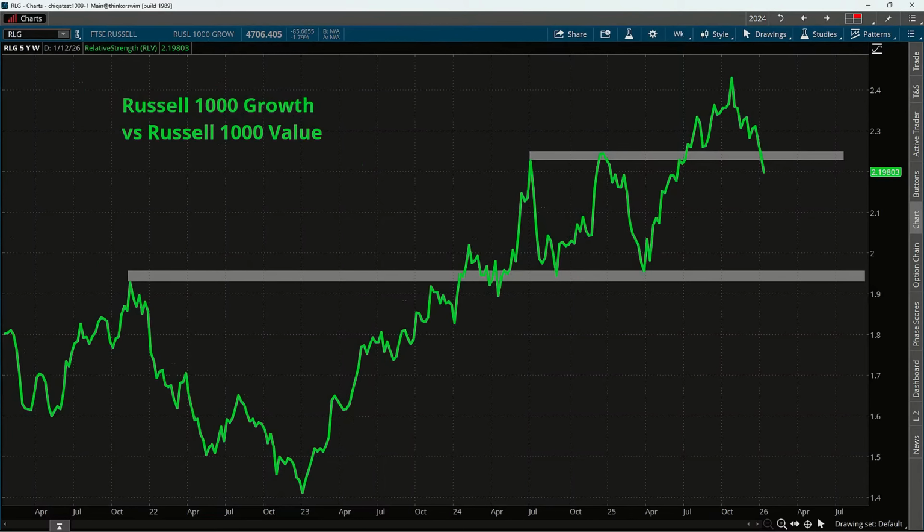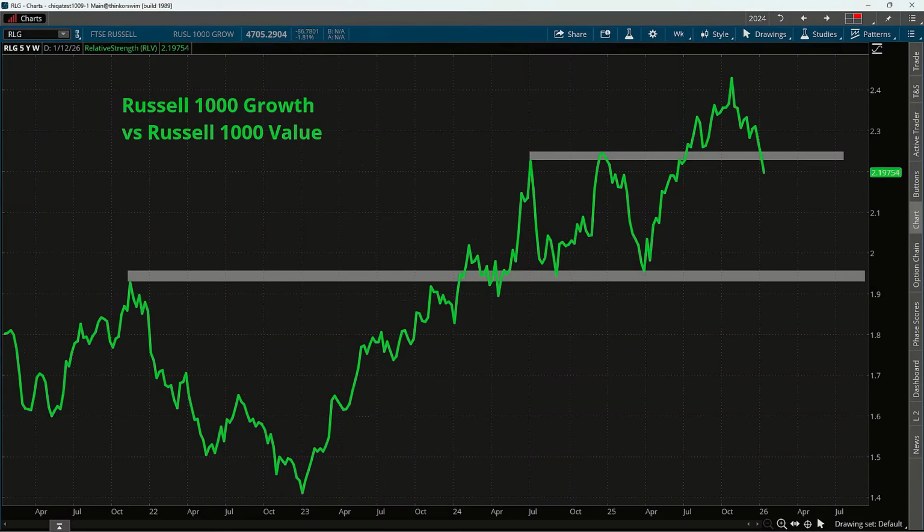We can see this pattern of the Russell 1000 Growth Index versus the Russell 1000 Value Index. So taking those largest growth companies compared to the largest value companies, we can still apply those same metrics of technical analysis to anything in the market, any different asset class.